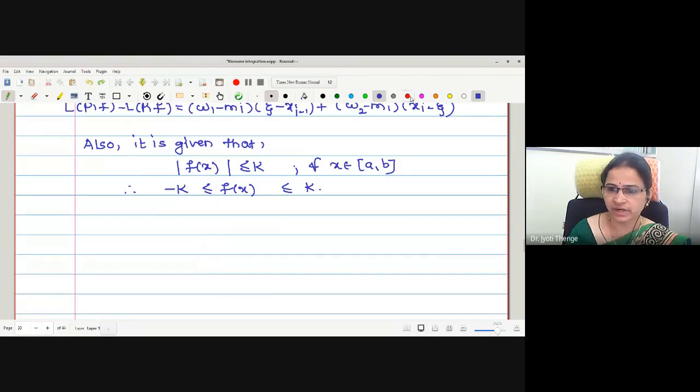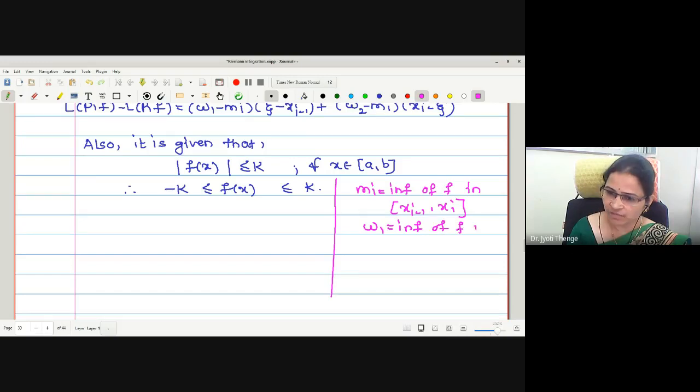Now Mi is the infima of the function. What is Mi? The infima of f in the ith subinterval, xi minus 1 to xi. What is W1?